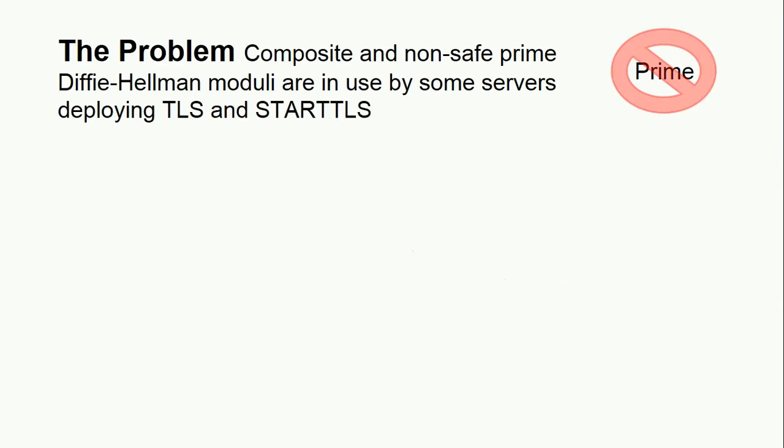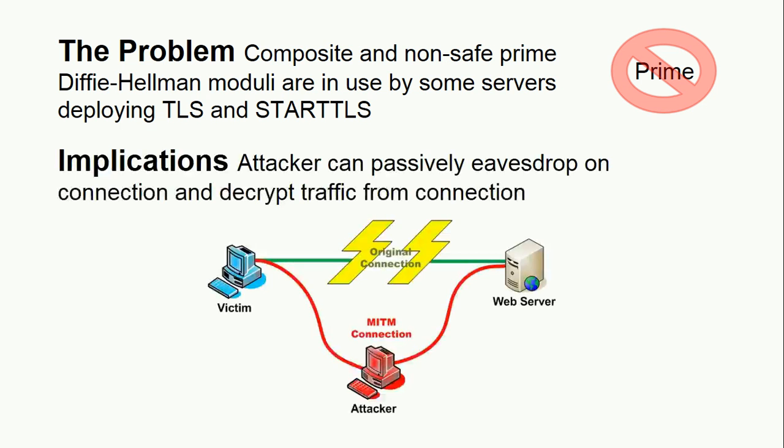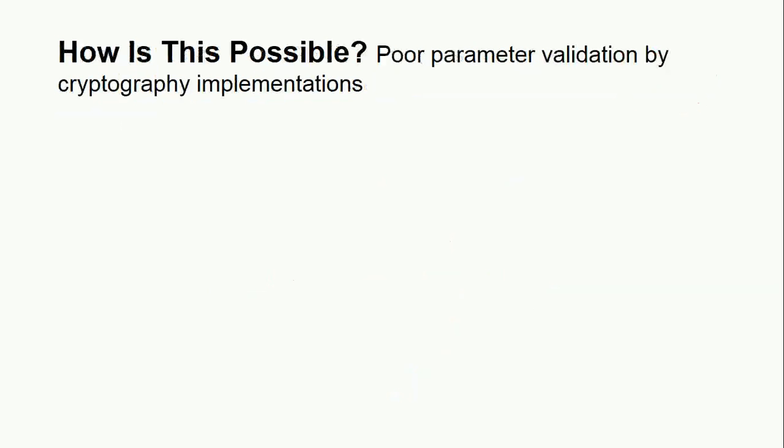We found evidence of hundreds of composite moduli and millions of non-safe prime moduli in use in HTTPS, IMAP-S, POP3S, SMTP-S, and SMTP over STARTTLS. If these moduli are backdoors, the attacker could passively eavesdrop on the TLS connection and decrypt any traffic from that connection. Since Diffie-Hellman parameters are infrequently modified, these backdoors could persist across numerous connections.